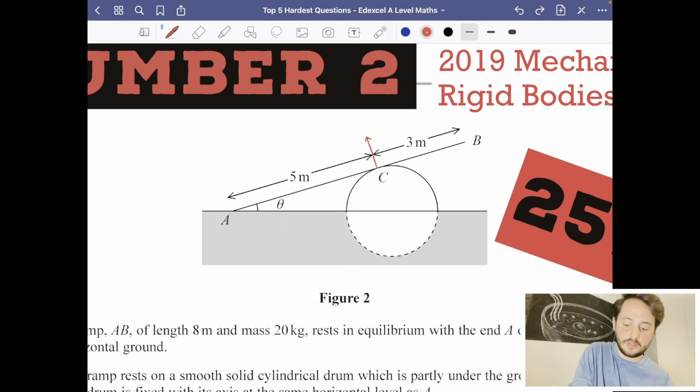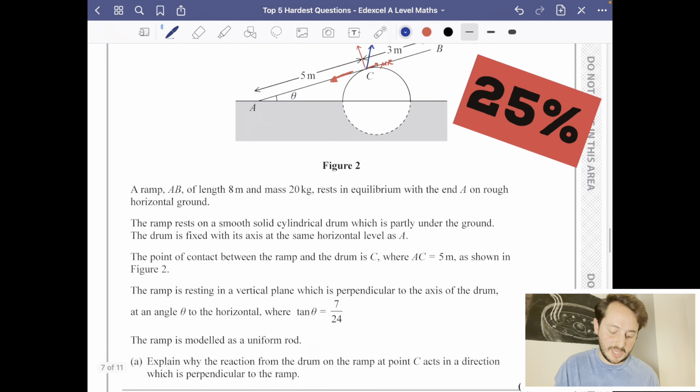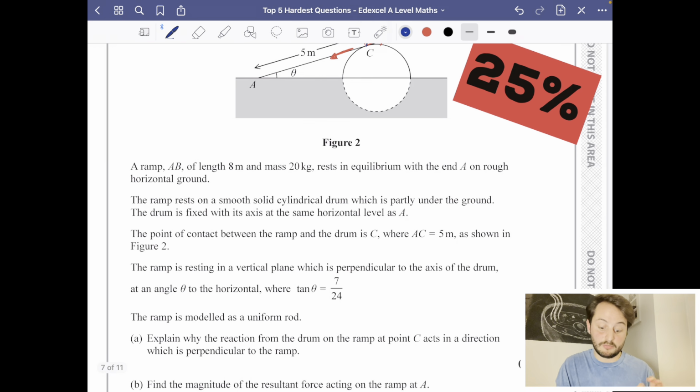Well, if there was actually some friction on the ramp, the whole thing is going to be trying to slip down in this direction, which means there would be some friction in this direction, which means that the overall normal reaction that we have would actually be going off at some kind of angle like this. So the reason that the reaction from the drum on the ramp is perpendicular to the ramp is because the drum is smooth.